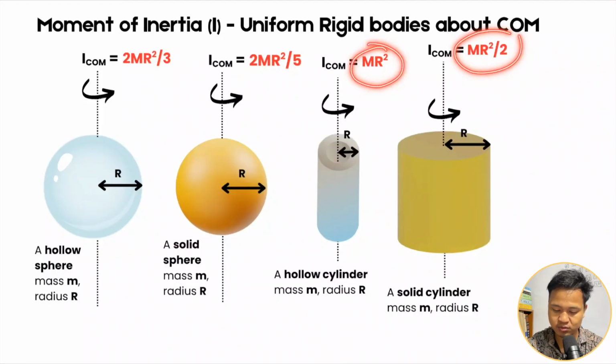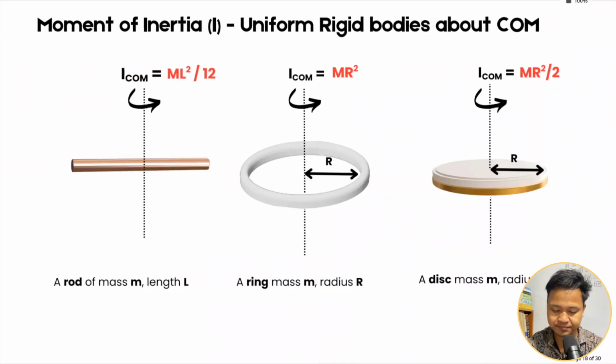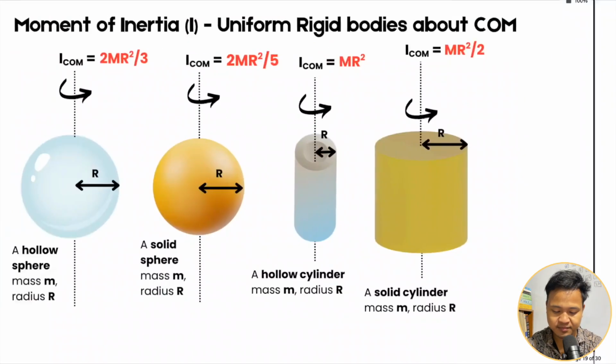Okay, mr square by 2. For a hollow cylinder, like a ring, it is mr square. For a hollow sphere it is 2 by 3 mr square, and for a solid sphere it is 2 by 5 mr square. Okay, that is about the moment of inertia. You have to remember this one.